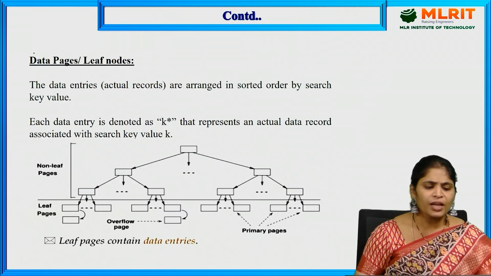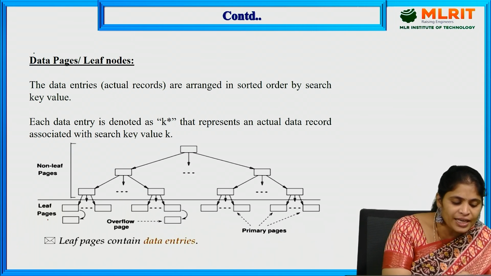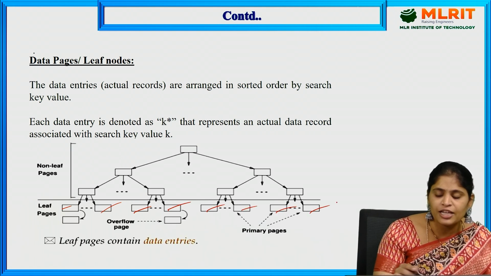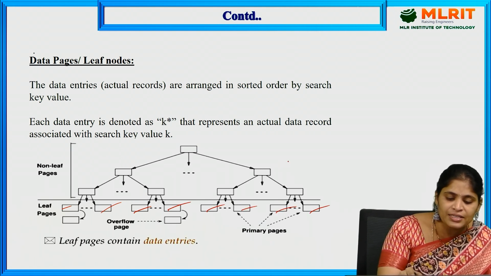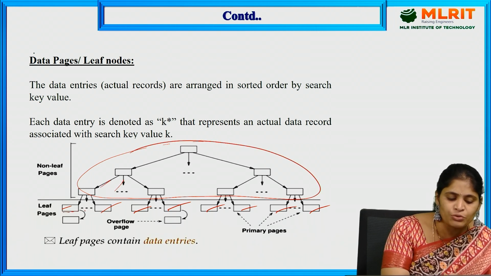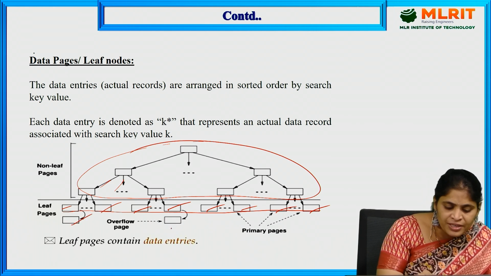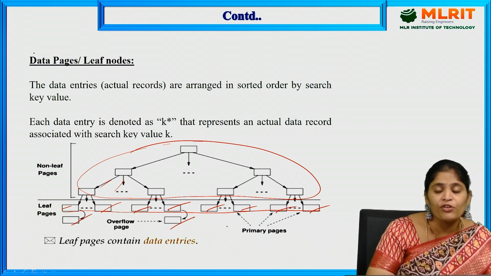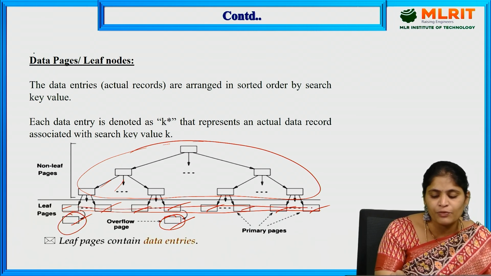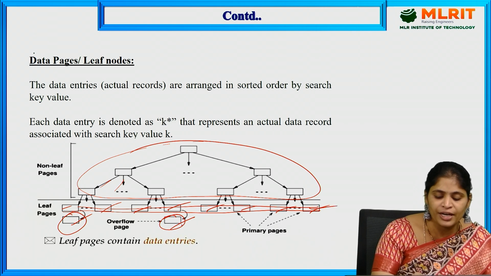And now the data pages. Data pages means the leaf nodes. You can see these are the leaf pages, and these are all non-leaf nodes, which act as pointers to these leaf nodes. And the extra pages here are the overflow pages. These are what we call leaf nodes or primary pages also. Actual data will be stored here.